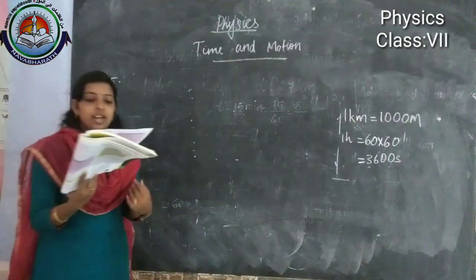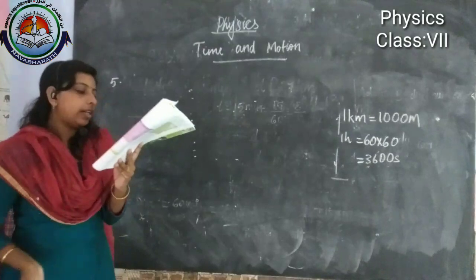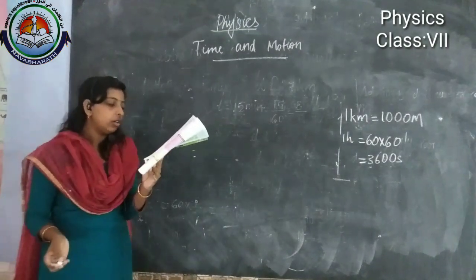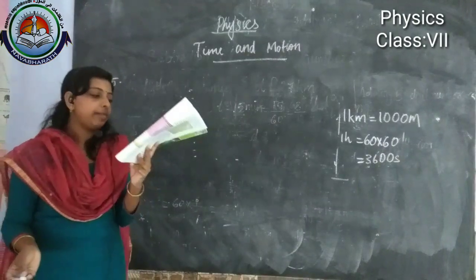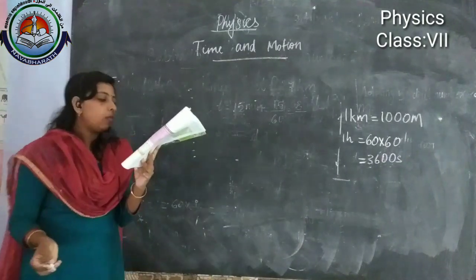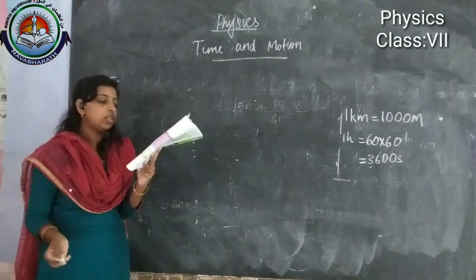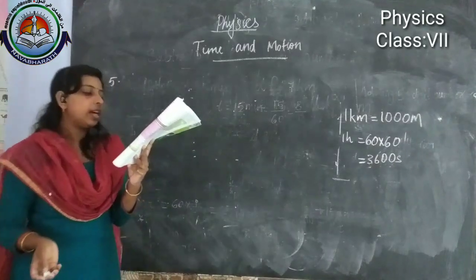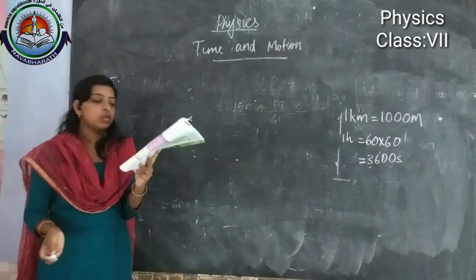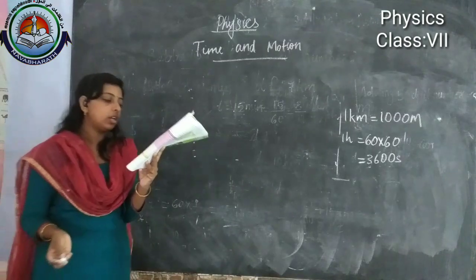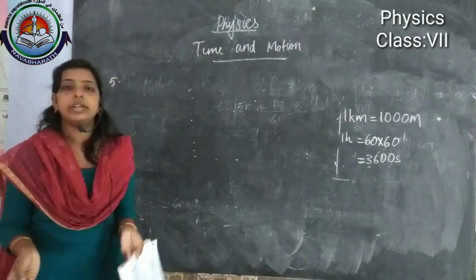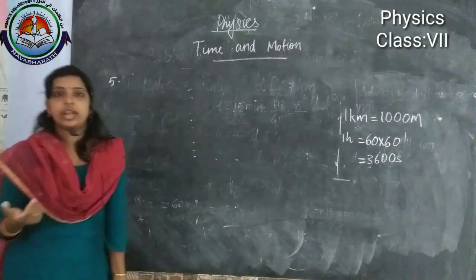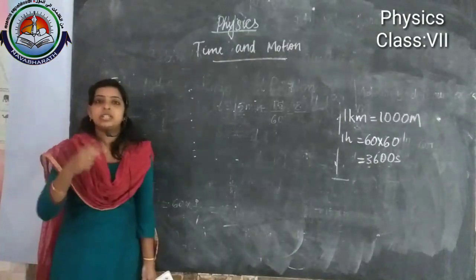The odometer of a car reads 57,321 km when the clock shows the time 8:30 a.m. What is the distance travelled if at 8:50 a.m. the odometer reading has changed to 57,336 kilometer? Calculate the speed of the car in kilometer per hour. So here it is given the odometer reading, right? And the time.